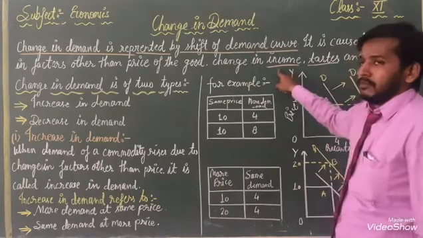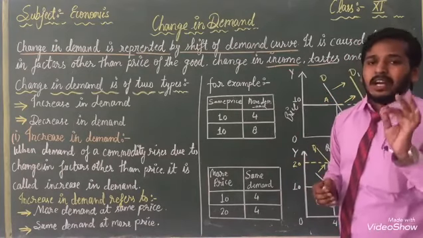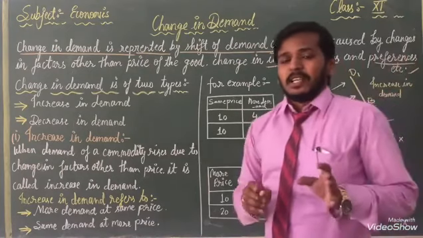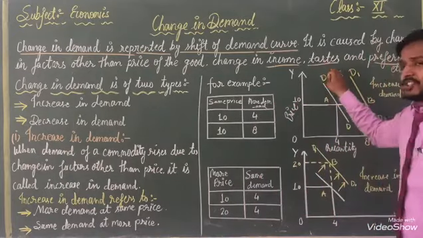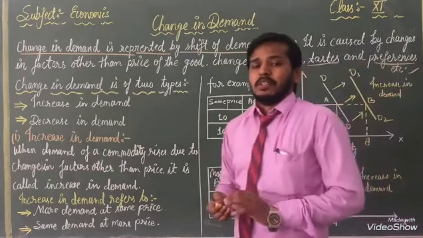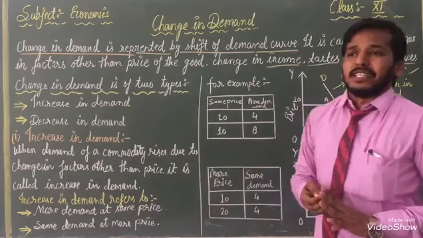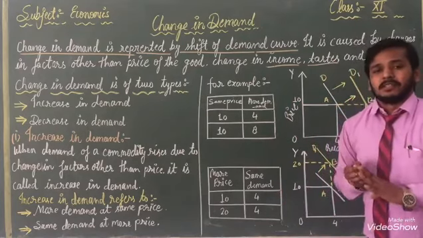When our income increases, demand will also change. When our income decreases, demand will also change. Taste: if our taste improves, then demand will increase or decrease.